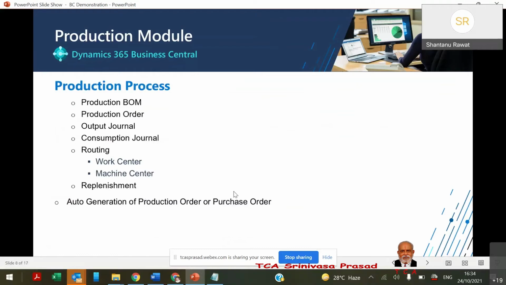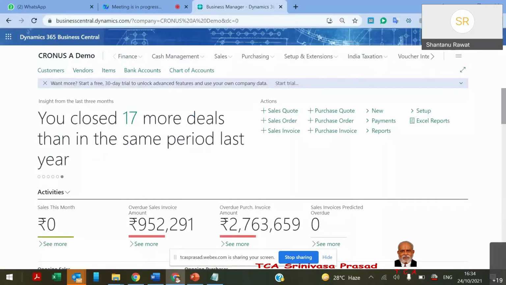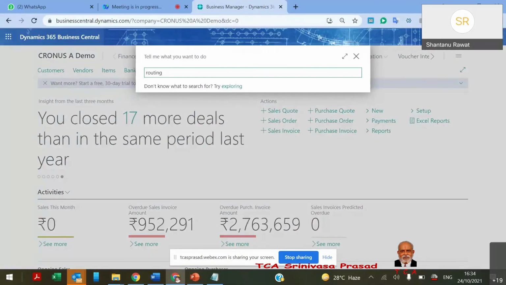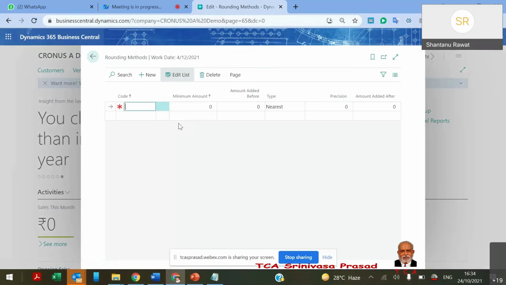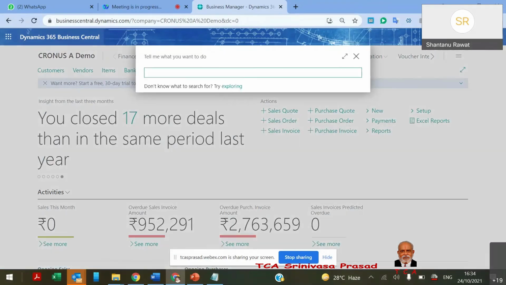Just like order processing was there, where the system is assisting to process the production itself. So all other things are also there. Like routing, they allowed us to make the routing. Sorry, it's not routing; it's rounding.